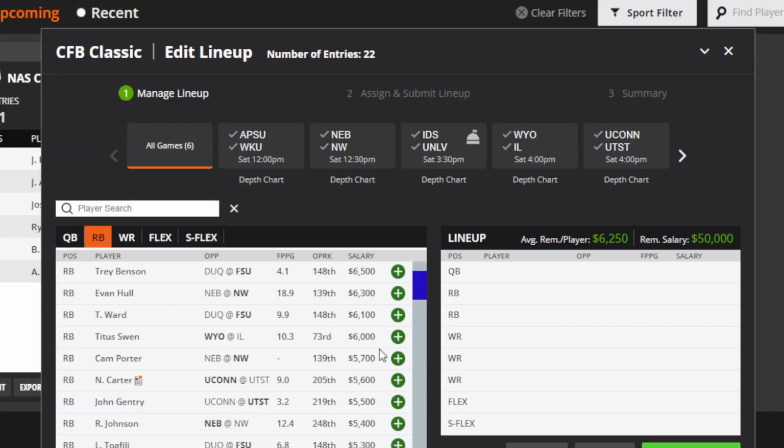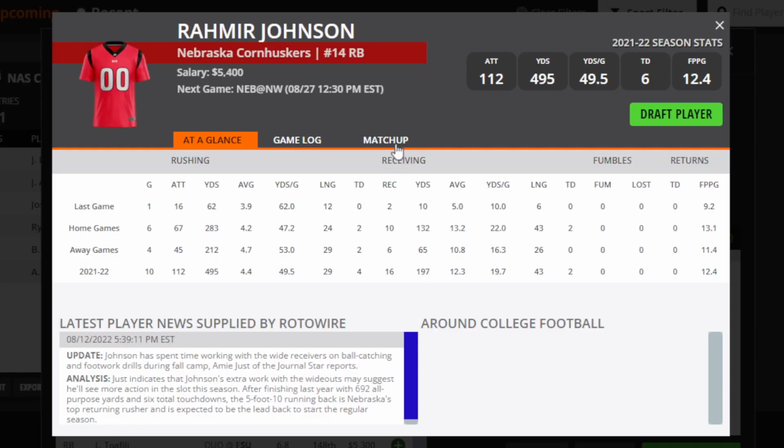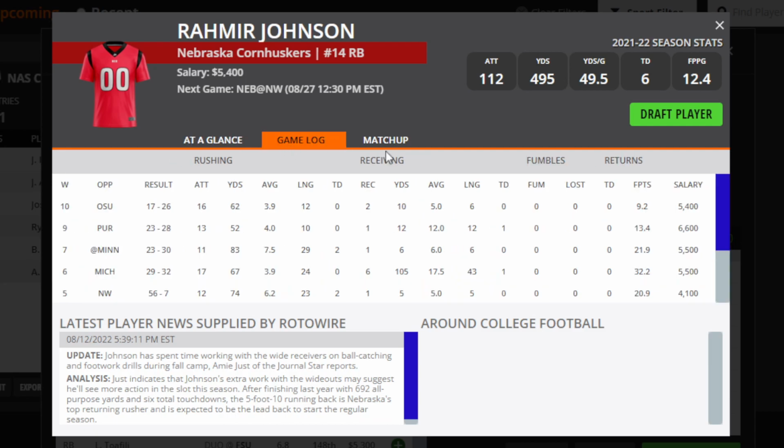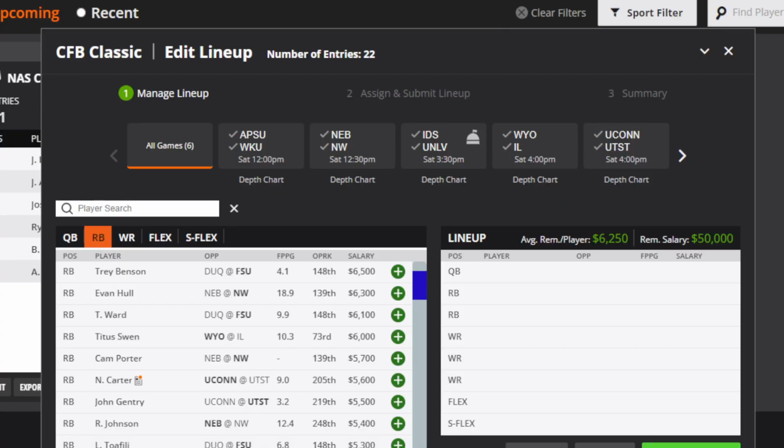And then the next guy is from Nebraska, and that is Ramir Johnson. He's $5,400, and he definitely has some potential with the fact that he gets some receiving yards as well as rushing attempts, and he's going to have the opportunity to score points in this matchup. So I do think that he's a pretty solid choice, and he's only $5,400, and they are scheduled to score enough points that are going to make him potentially worthwhile.